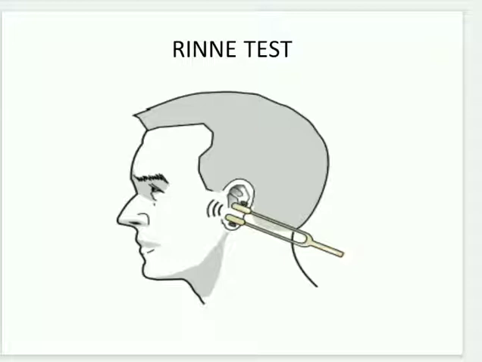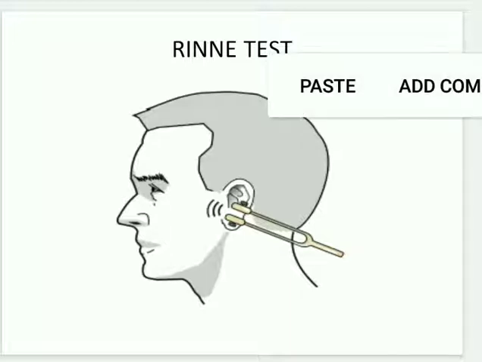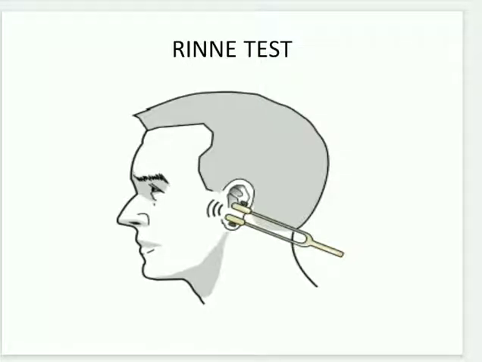It means you can do both on the mastoid process, that is your bone conduction, and after stopping you can also place it here near your ear, that is your air conduction. It is the comparison between bone conduction and air conduction. When the sound disappears, that you should also note. The patient should hear the sound again, since air conduction passes through the ossicles, it is better. It means air conduction is greater than bone conduction.